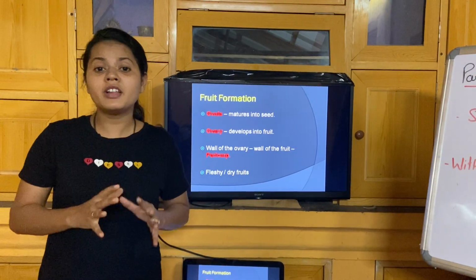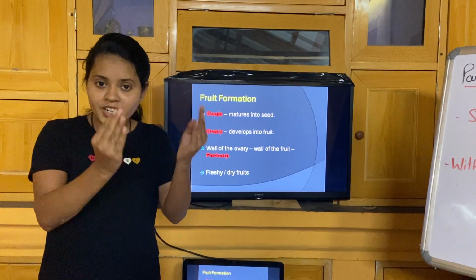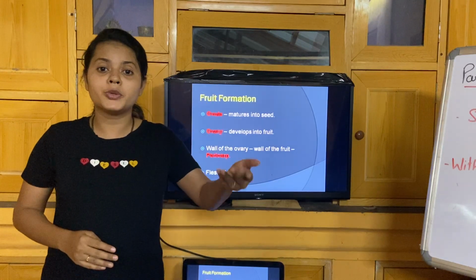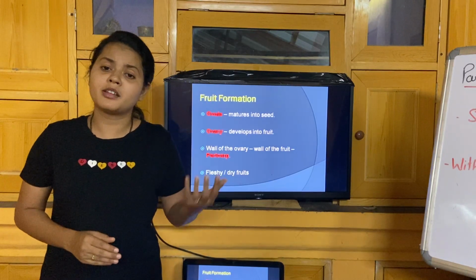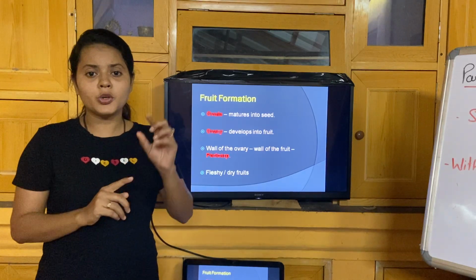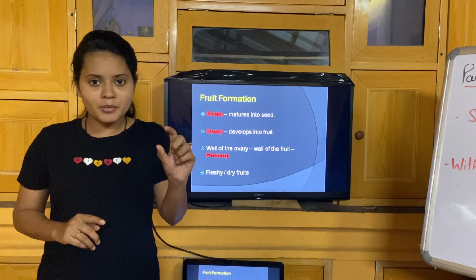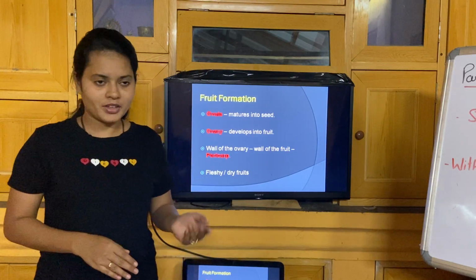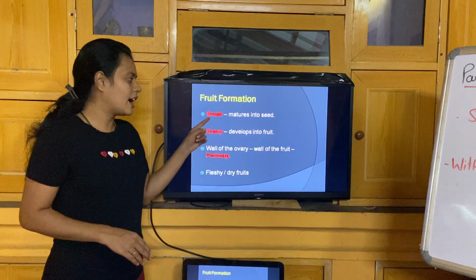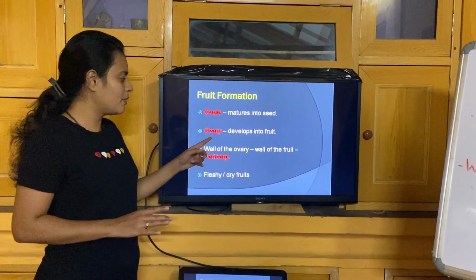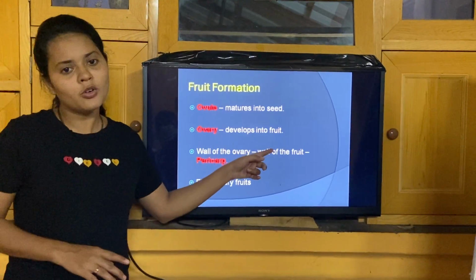formation. So what will happen over here? The ovary, or you can say the entire ovary, will transform into a fleshy part, and that is nothing but a fruit. As I told you, the ovule is transformed into seed, and the ovary is transformed into fruit. You can see here, the ovule matures into seed. Once the seed has completely formed, now the ovary will develop into fruit.